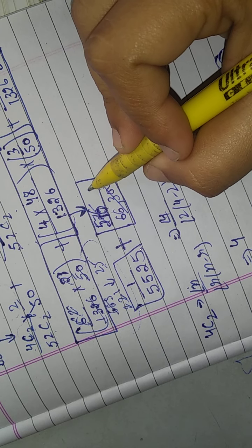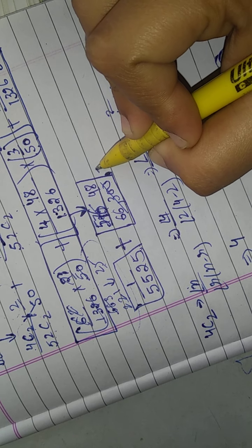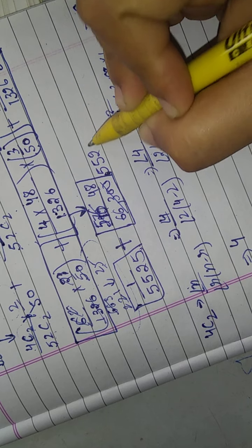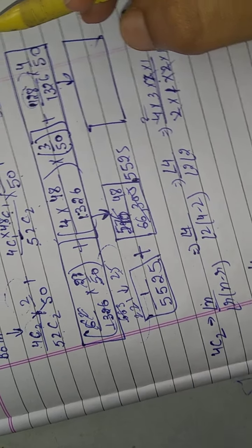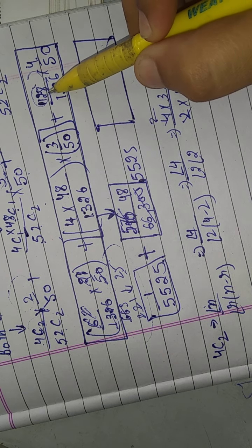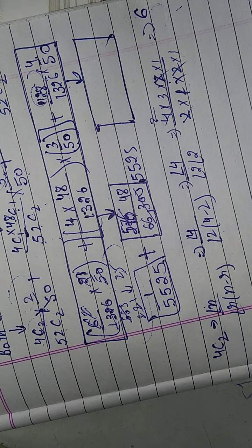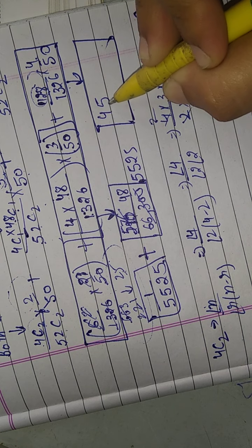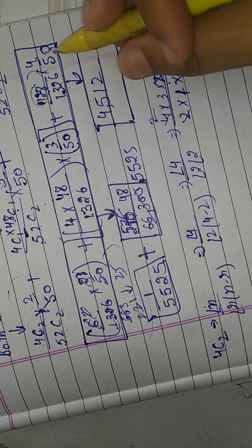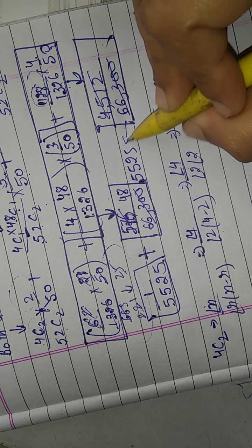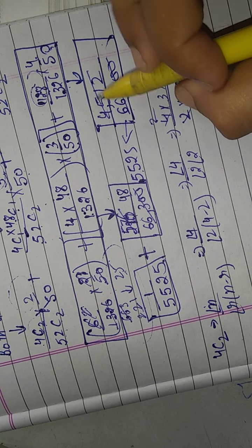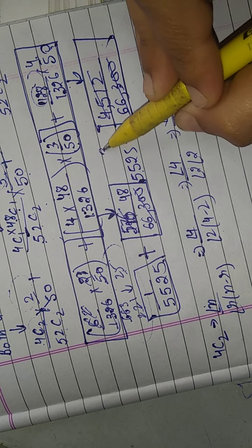Then we get 48 upon 5,525 for the first term. Now multiply 1,128 with 4 and we get 4,512, over 66,300. Cutting it, we get 376 over 5,525.